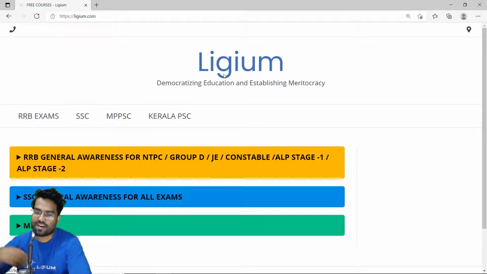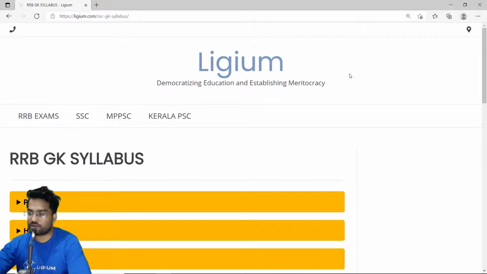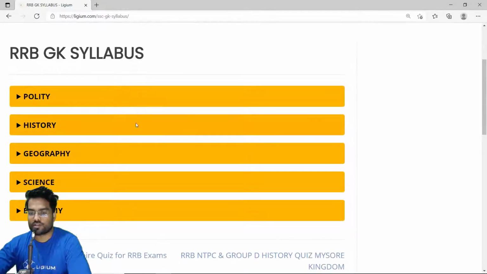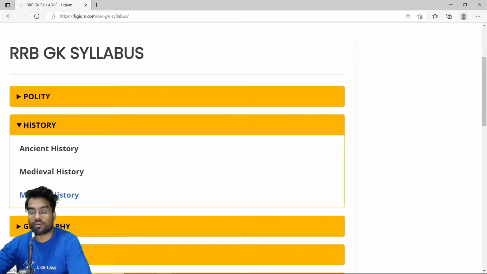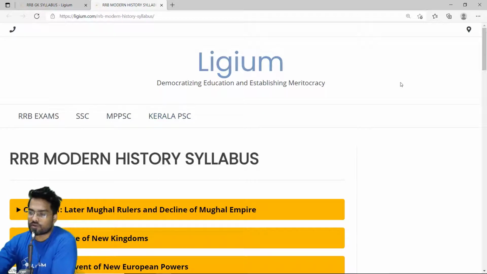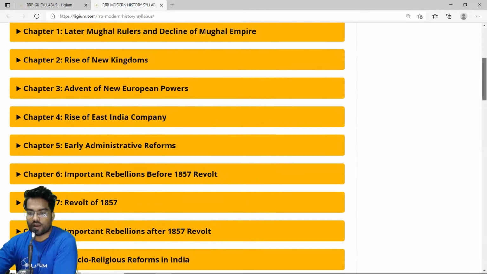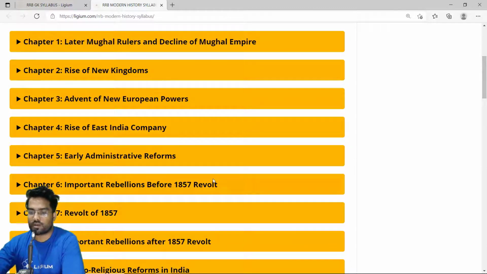Okay, so first of all, you have to approach the RRB General Awareness for NTPC and Group D. You click here, and then you click on the English medium. Okay, that's obvious. And after that, you go to the history section. Thereafter, you click on modern history. So this is the page for modern history, and as you can see, we have a lot of chapters, and we actually have to go to this part, that is chapter 6, Important Rebellions Before 1857 Revolt. So let's explore this chapter.